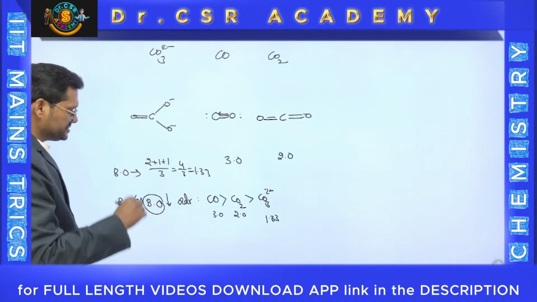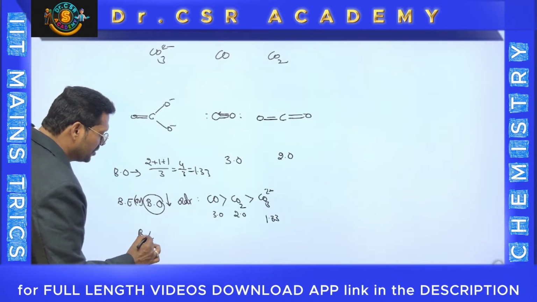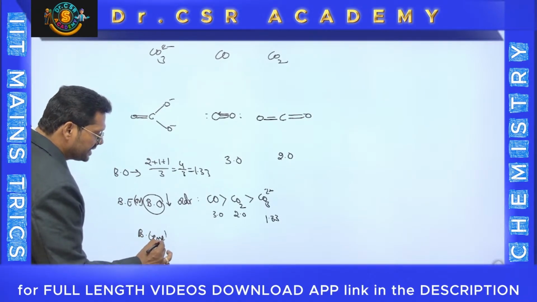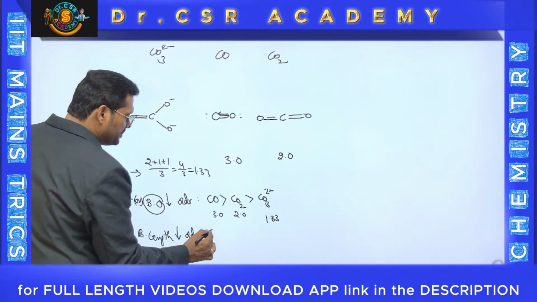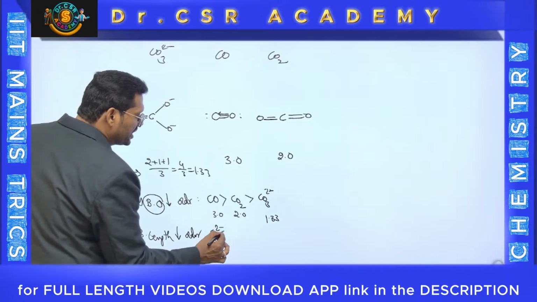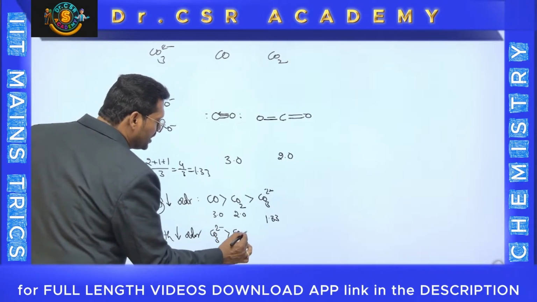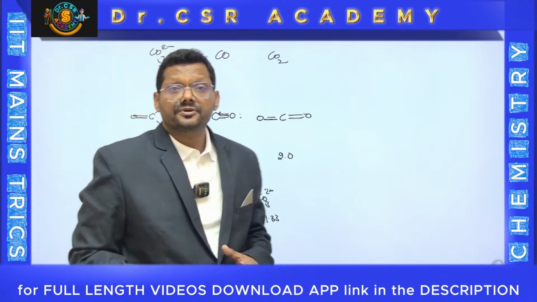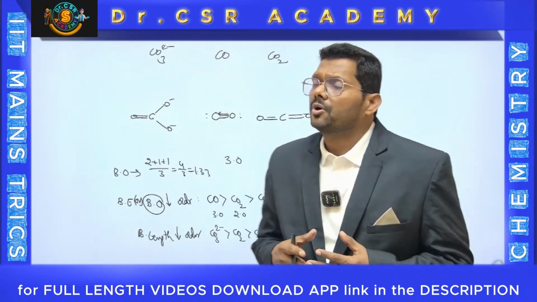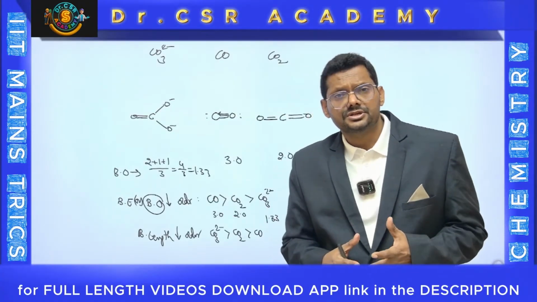I mean, it is reverse. So now if you are asked for the bond length decreasing order, what is it? You take the reverse. That means CO3 2 minus has the most bond length. After that CO2. After that it is CO, carbon monoxide. This is the way we can give it for the molecules: bond lengths, bond orders, bond energies also.